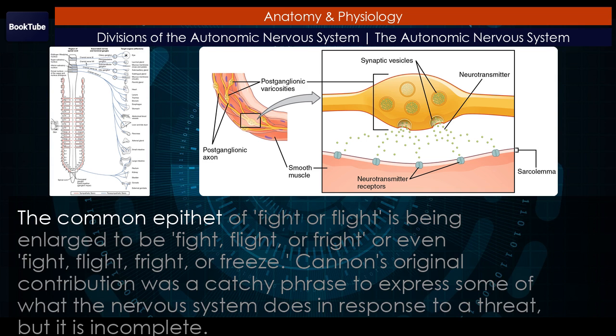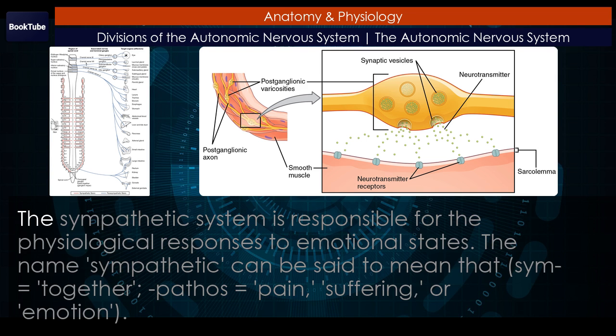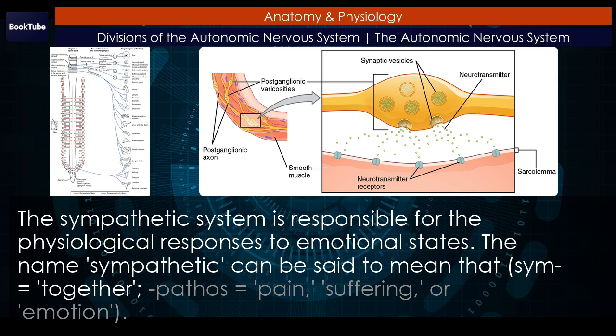The common epithet of fight or flight is being enlarged to be fight, flight, or fright, or even fight, flight, fright, or freeze. Cannon's original contribution was a catchy phrase to express some of what the nervous system does in response to a threat, but it is incomplete. The sympathetic system is responsible for the physiological responses to emotional states. The name sympathetic can be said to mean that sym equals together, pathos equals pain, suffering, or emotion.